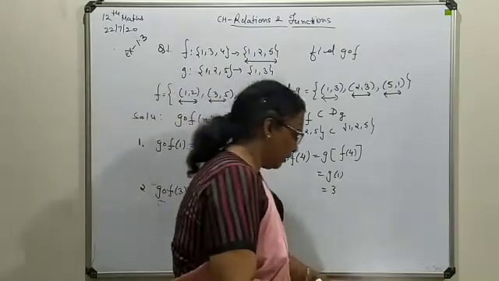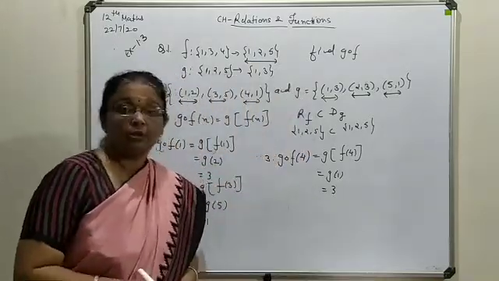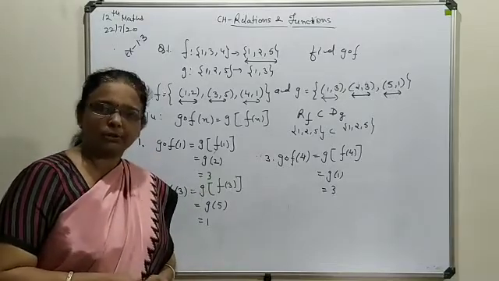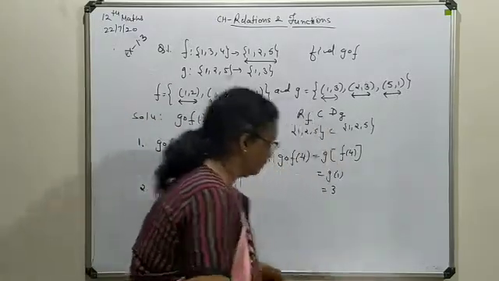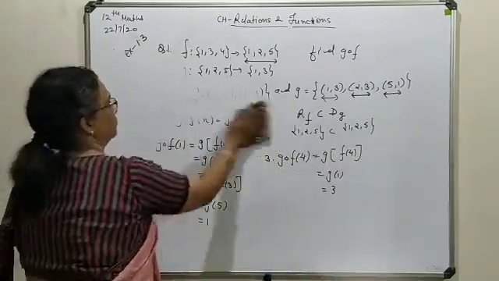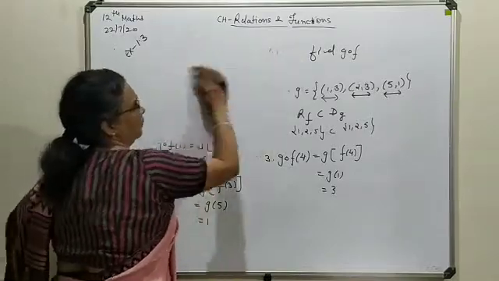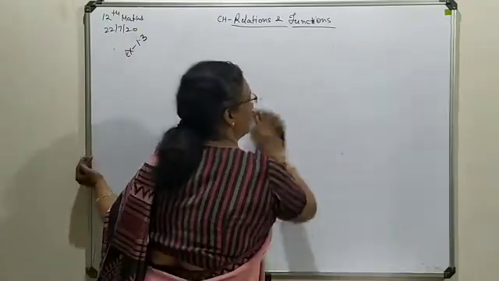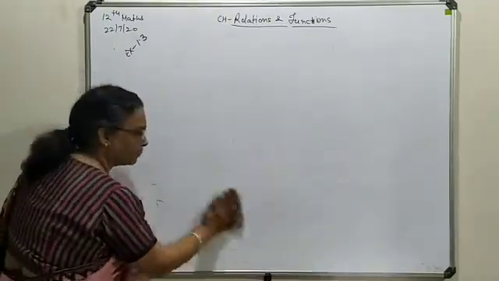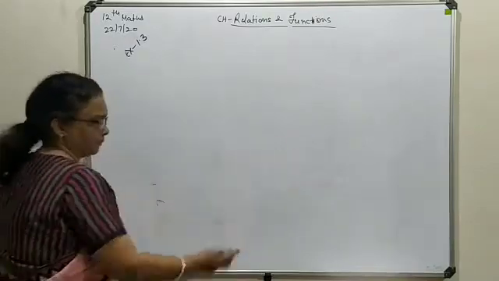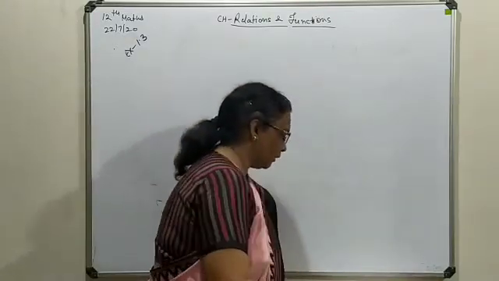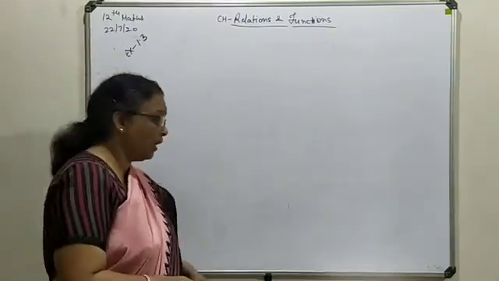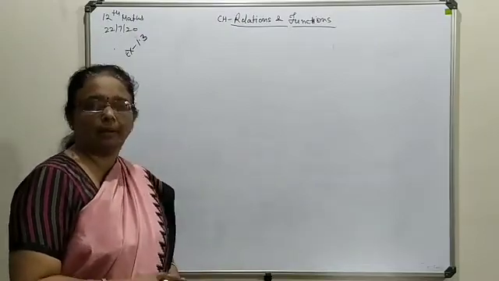Now move to the next category in which your functions are defined in terms of x, and you have to go for writing G composition F and F composition G. This is your third question in which two functions are defined separately, f and g, and you have to work out for that. Now here nothing is given regarding your functions f and g, from where to where they are defined. So in general we will take these as defined on R itself.